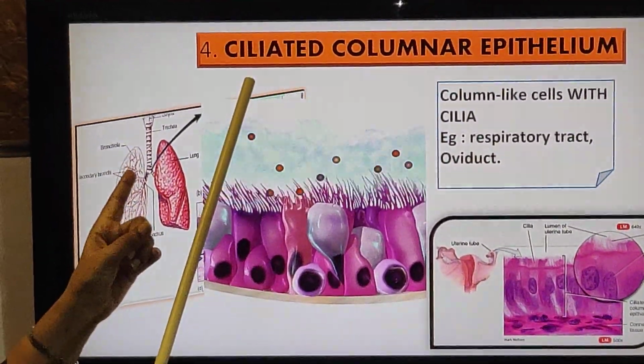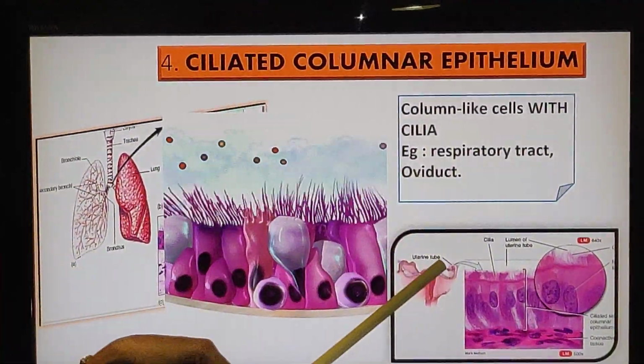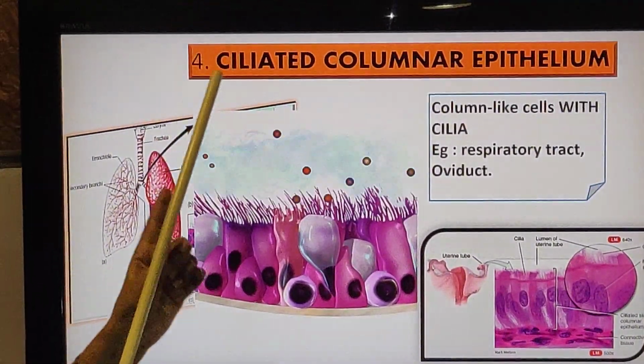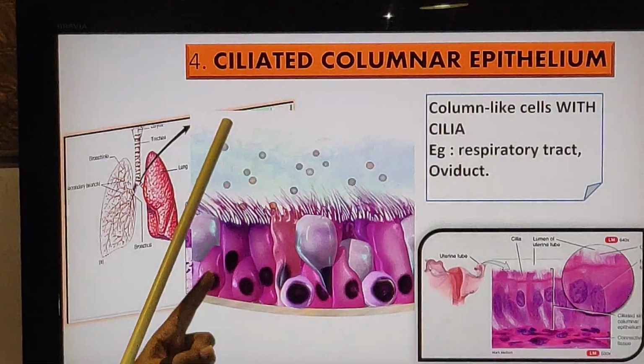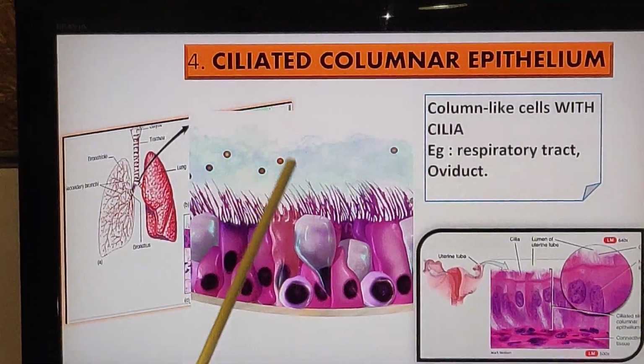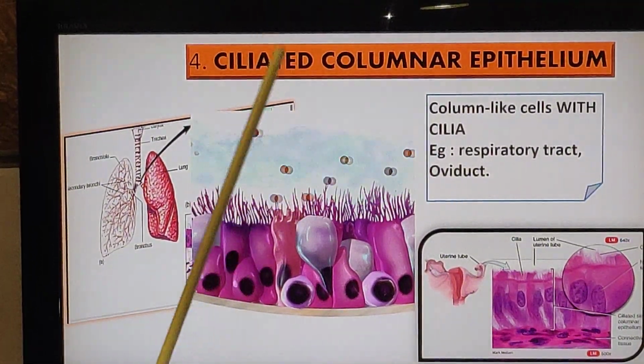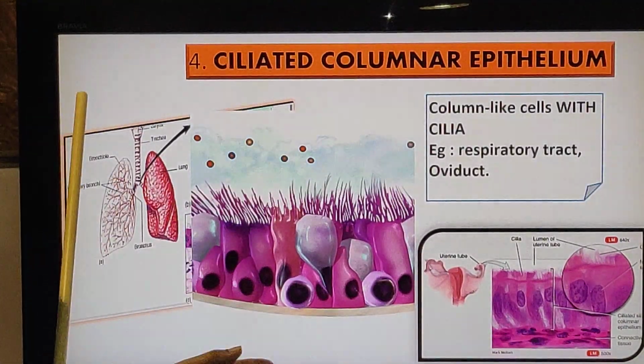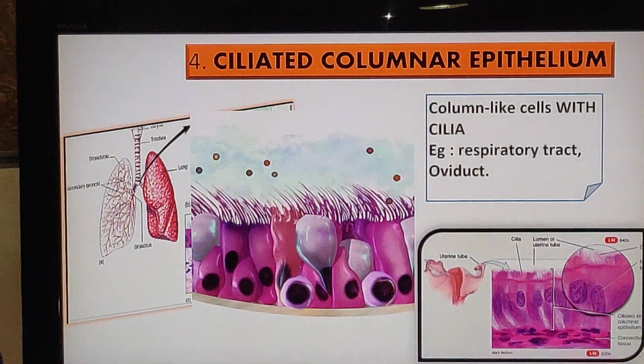Clear? So the simple columnar is different and ciliated is different. Simple columnar was present in the inner wall of the small intestine, and ciliated is present in the respiratory tract. See the two different systems. One is a digestive system and here it is a respiratory system.